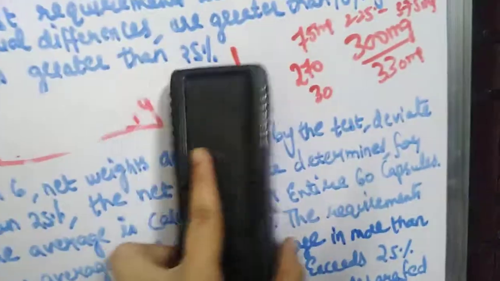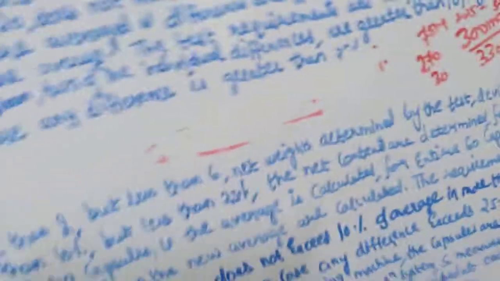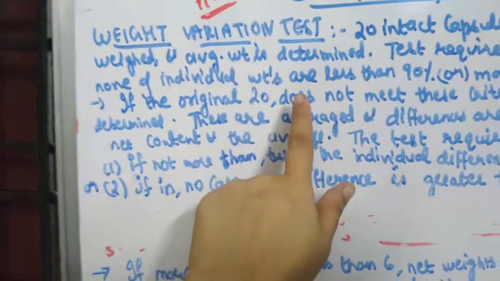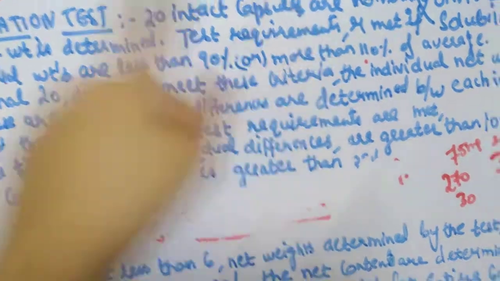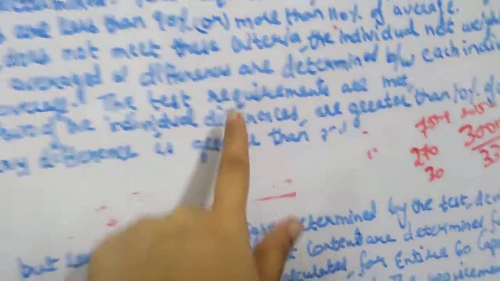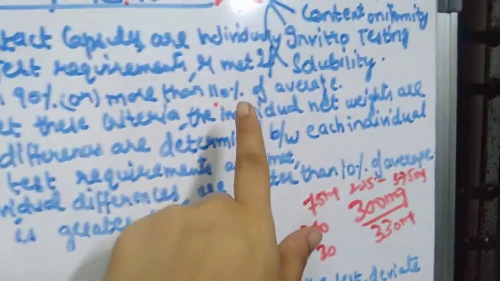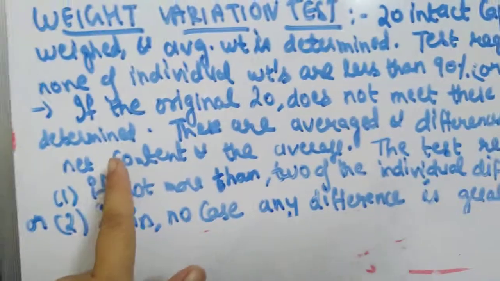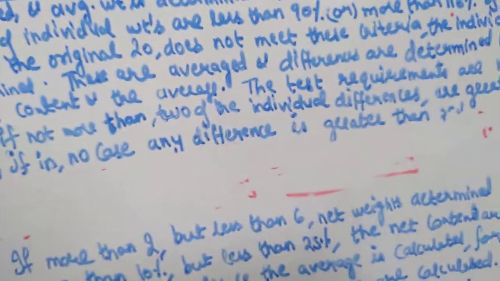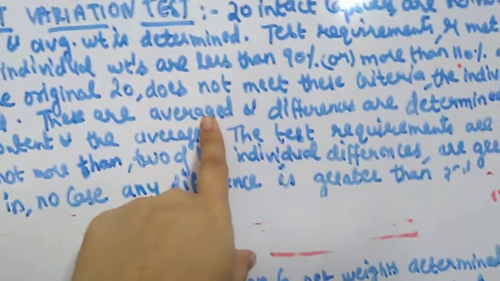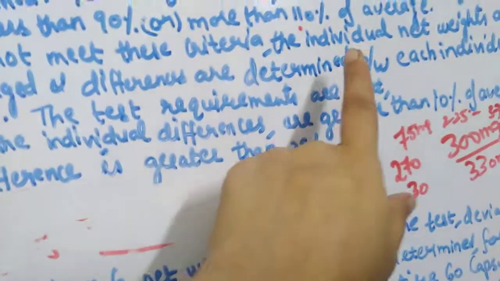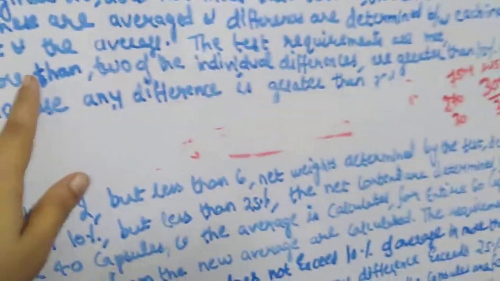Then what is that test? We'll discuss now. If even one of the capsules is failing this criterion, then what do you have to do? If the original 20 do not meet this criterion, then the individual net weights are determined. What do you mean by individual net weight? I'll tell you. You will find out the average individual net weight and then you will find out the difference between each individual net content and the average.